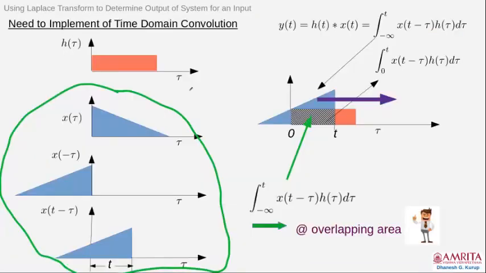Now, I am focusing on the convolution integral once again. y(t) is equal to h(t) convolved with x(t), the integral from minus infinity to t of x(t − τ) h(τ) dτ. This is the convolution integral. The impulse response is usually 0 before time t equals 0. As a result, the integral will transform into the integral from 0 to t of x(t − τ) h(τ) dτ. How to view this integral?